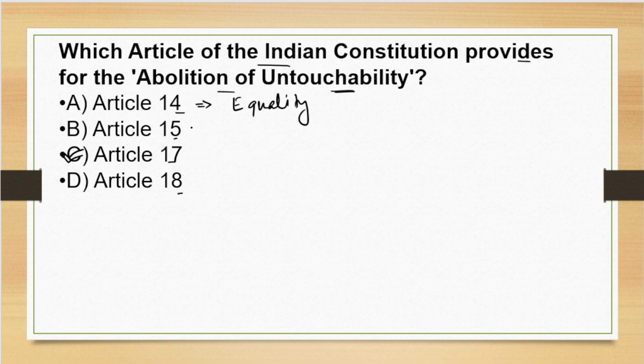And next, Article 15 is prohibition of discrimination. Prohibition of discrimination on the ground of RRCSP.